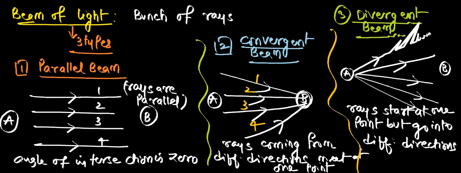So a ray is a path. If you take a group of rays, it's a beam. In this beam we have different kinds: parallel beam, convergent beam and divergent beam. Can you tell me an example of a parallel beam? If you take sun rays, they are an example of a parallel beam. Sun rays will be coming in parallel.